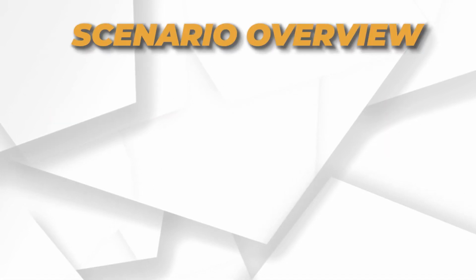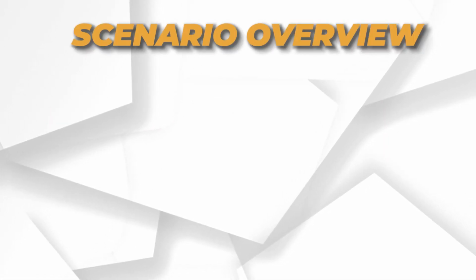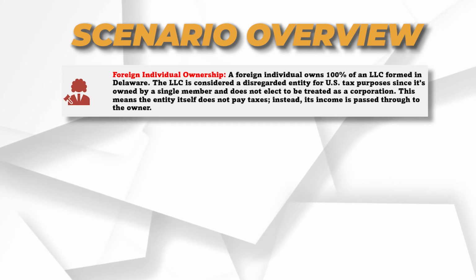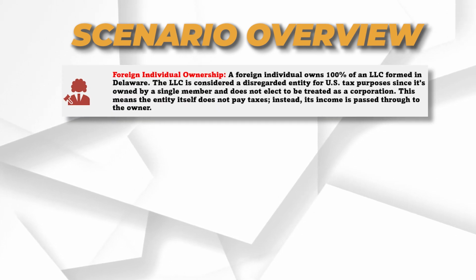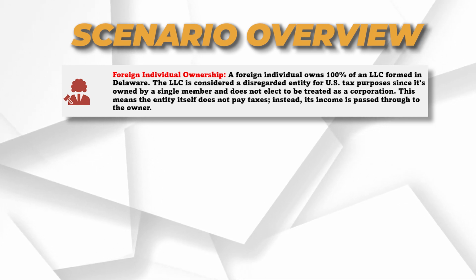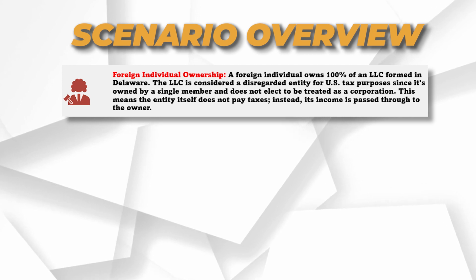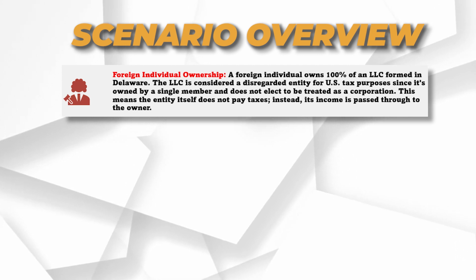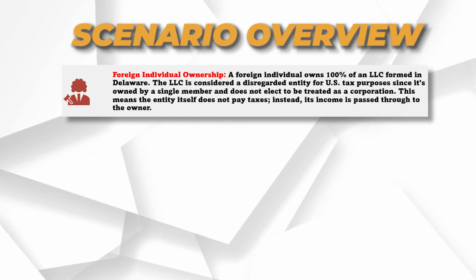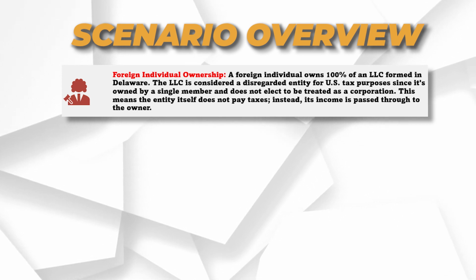Okay. Right. So if you lost track of the facts and circumstances surrounding this question, it's right here on your screen. The foreign individual ownership starts from when the foreign individual owns 100% of the LLC formed in Delaware. And then the LLC is considered a disregarded entity for U.S. tax purposes since it is owned by a single member and has not elected to be a corporation.